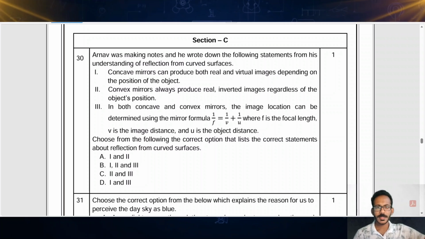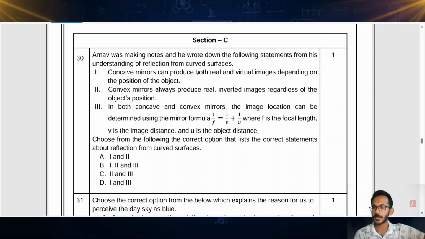Before stopping, let's see the official paper of CBSE as well. Let's see the questions. Let's see from where they have asked all. So the first question, that is question number 30. Arnav was making notes and he wrote down the following statements from his understanding of reflection from curved surfaces. First statement is like this.